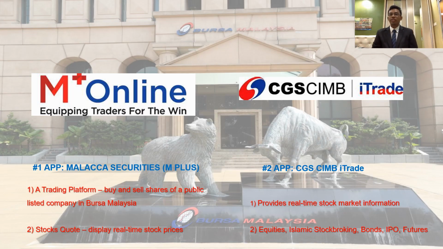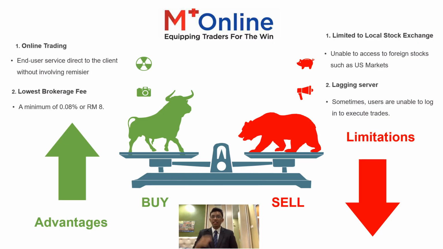So now I will be presenting to you two different applications that are used by our local investors and traders. The first one is Melaka Securities Berhad, also known as M+. M+ is one of the top stockbroking companies in Malaysia and an active participant organisation, PO, with Bursa Malaysia. It serves two main functions. The first one is that it is a trading platform, so users can use it to buy and sell securities. And the second one is that it provides real-time stock market information so that you know the current share price that is being traded right now.